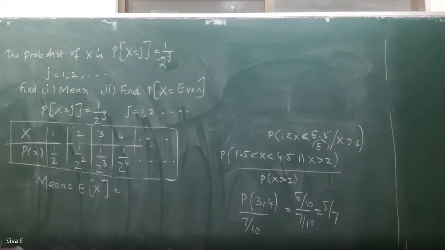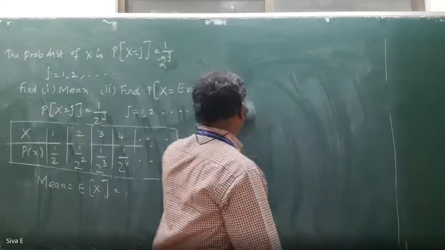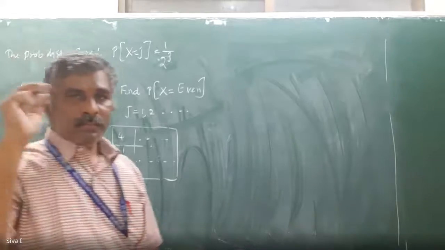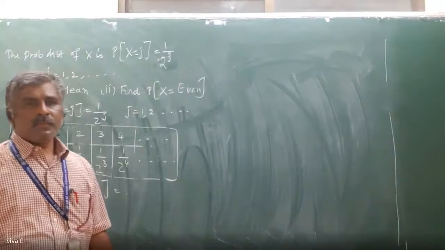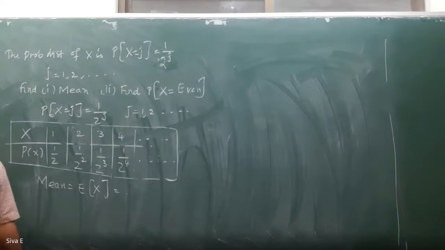What is the formula to find E of x, the mean? The summation of x into p of x.